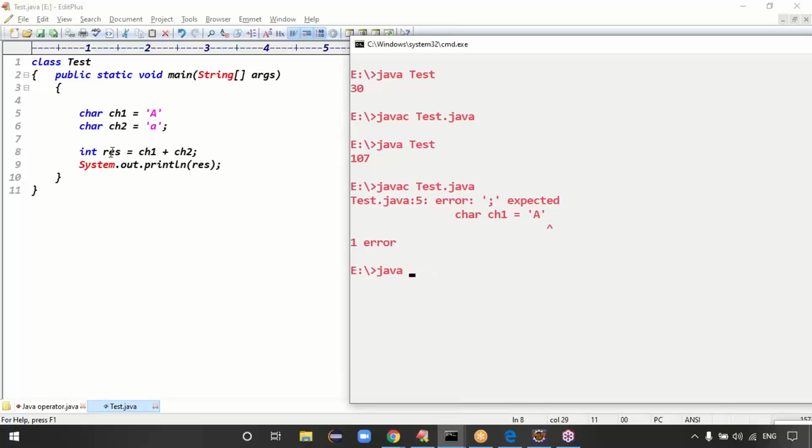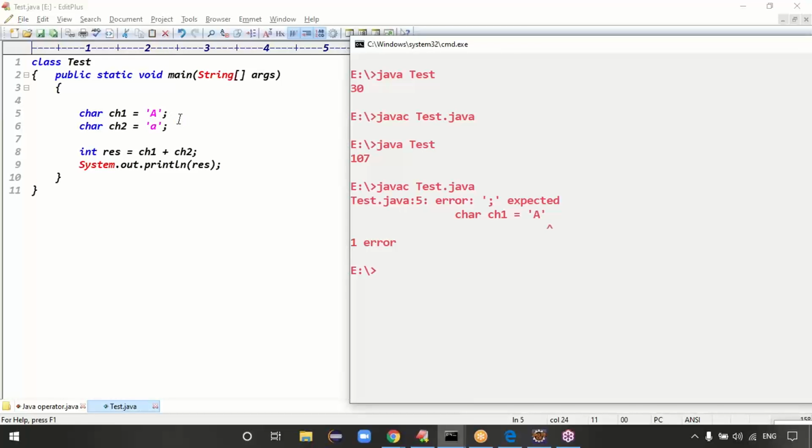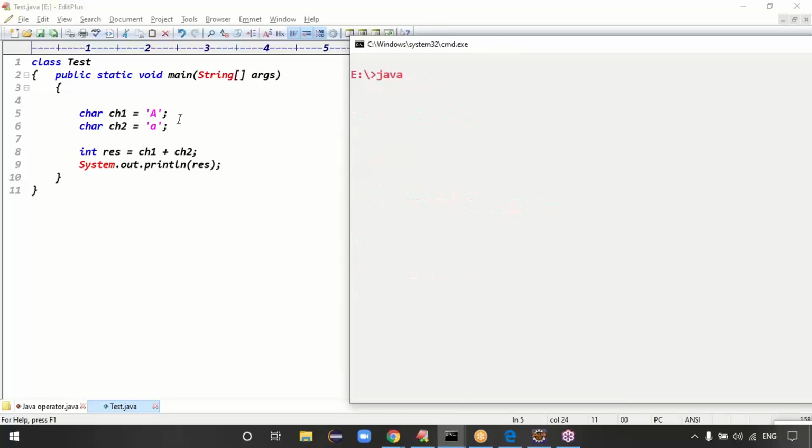Oh my god, semicolon is missing. In Java, this is very dangerous. One more time, at the end of every line we have to put the semicolon.